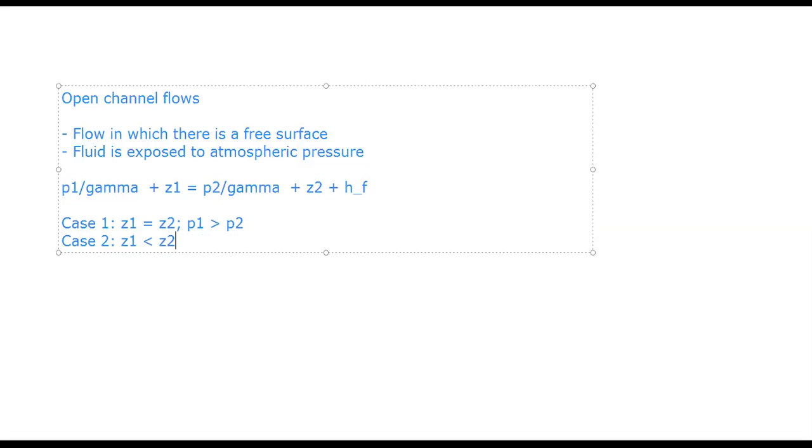Z1 less than Z2. P1 is greater than P2. Louder, I can't hear you. P1 is greater than P2.